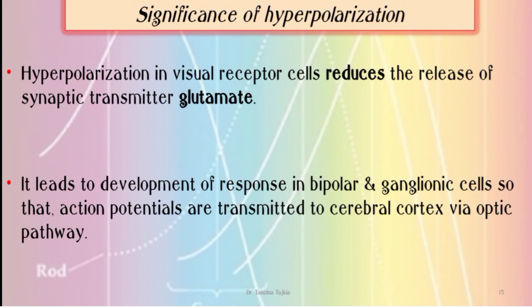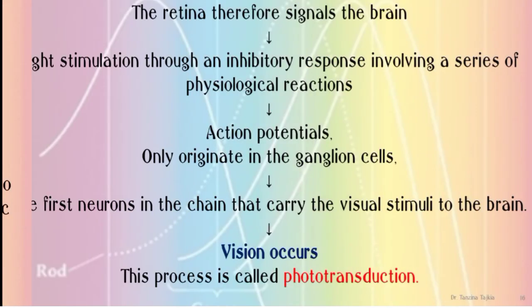Hyperpolarization in the visual receptor cell reduces the release of the synaptic transmitter glutamate. It leads to development of response in bipolar and ganglion cells, so that action potentials are transmitted to the cerebral cortex via the optic pathway. This is the overall flow chart of phototransduction.